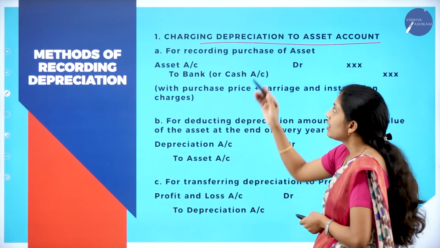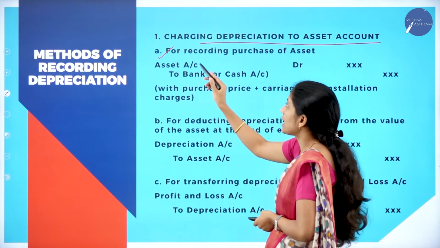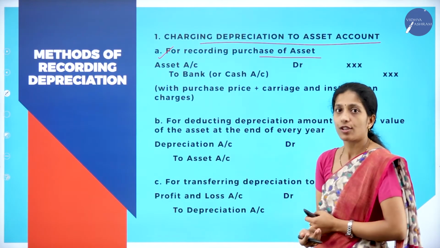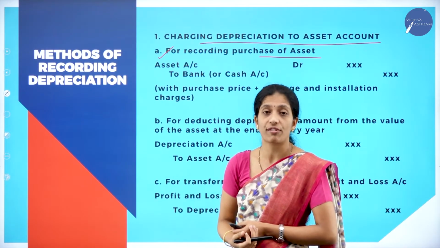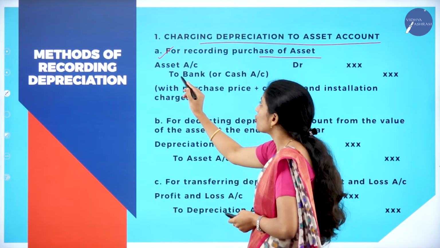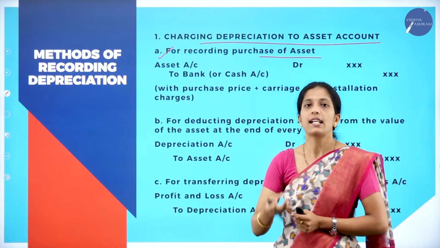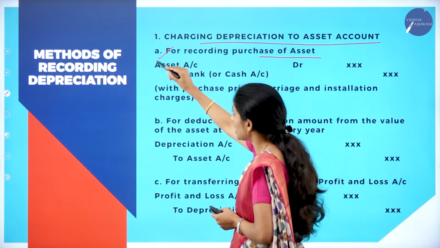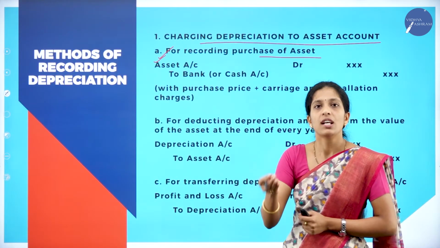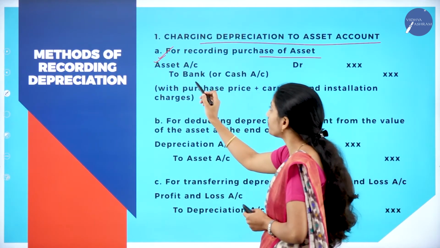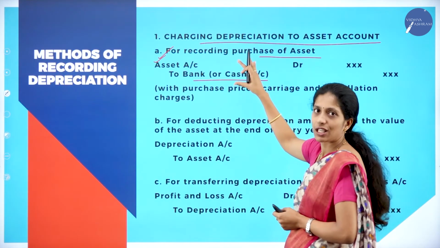That is the first method, charging depreciation to asset account. Now under this, the first entry is for recording purchase of asset. So first we'll record entry for purchase of asset. What is the entry for purchase of asset? Asset account debit to bank or cash account. So you know this entry. When you purchase asset, asset comes to you, so debit asset account. What goes from you? Cash or bank. So credit bank or cash account. So this is the entry for purchasing of asset.